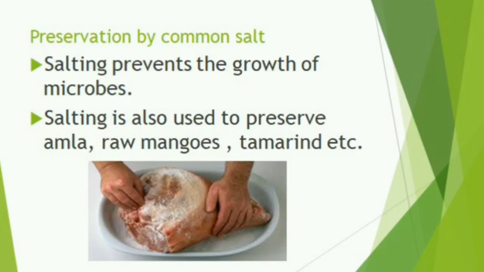Here, by adding salt, we are going to remove the moisture content. Salting draws out water, moisture from the food item. This prevents the growth of microbes, and this prevents their reproduction also. Salting is also used to preserve amla, raw mangoes, tamarind, etc.